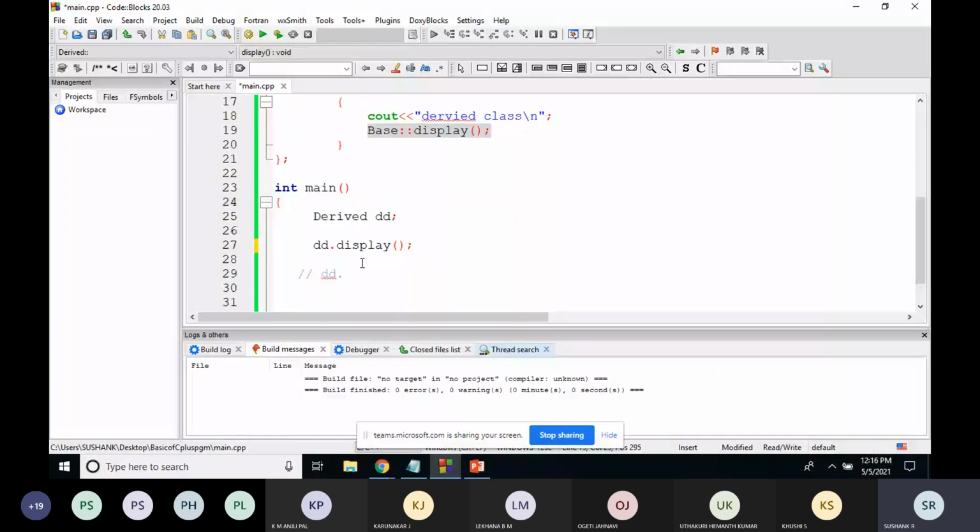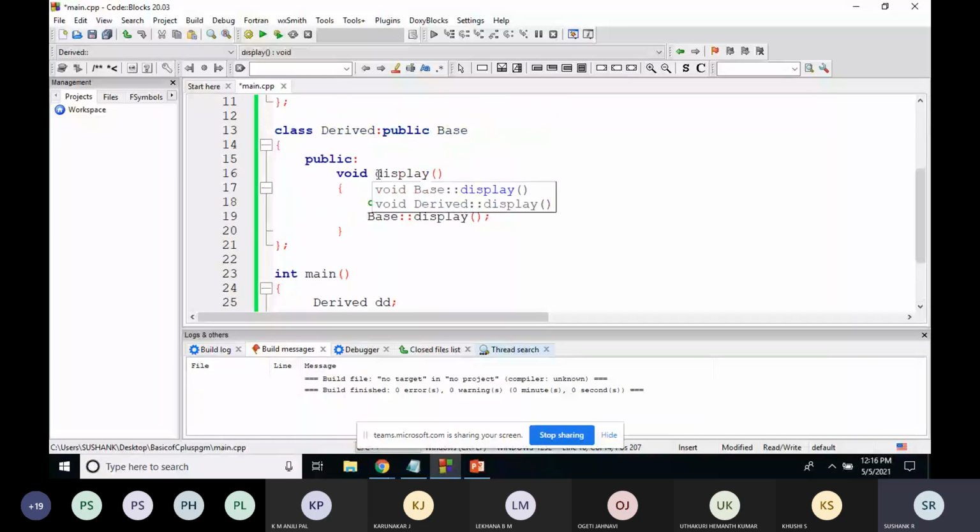For that, you just need to write the base class name, the scope resolution operator, then the function name of base class. Now if I write dd.display, by now you know that it will execute the function of derived class, so this function will be executed. This function contains derived class as the output, so the first line of output will be derived class. Here there is a spelling mistake, it's a typing mistake.